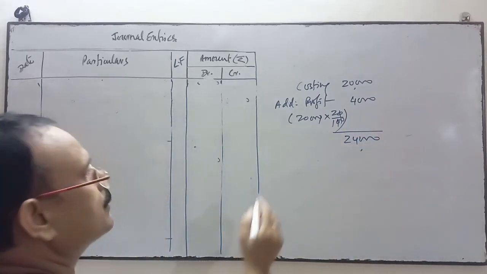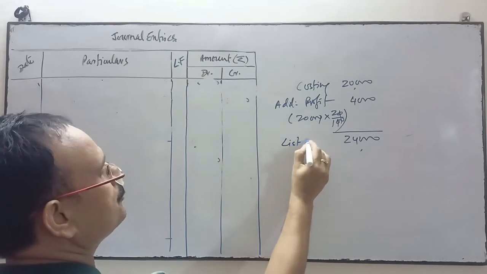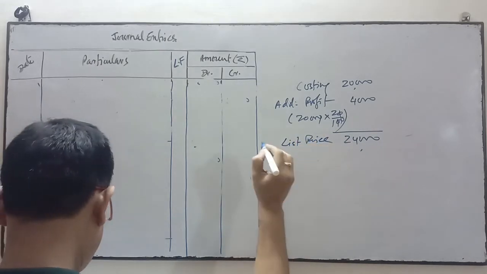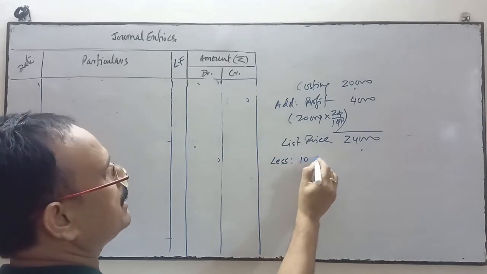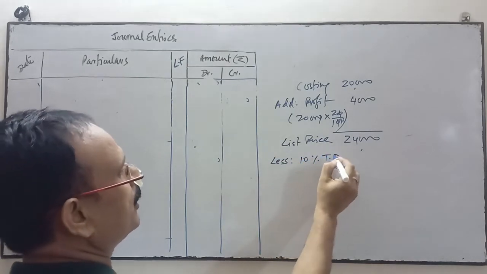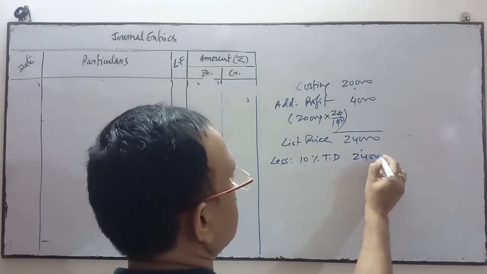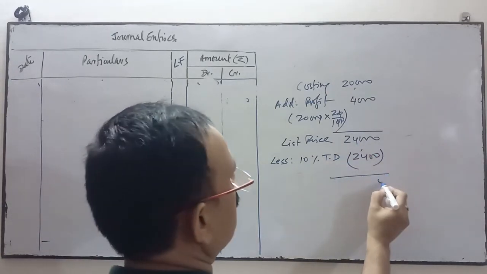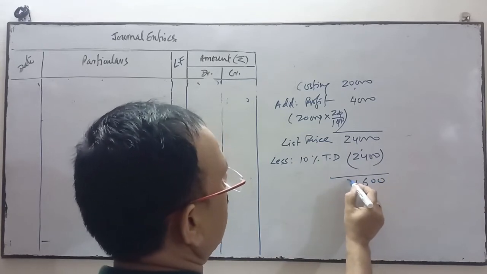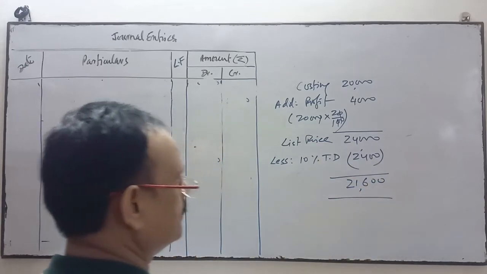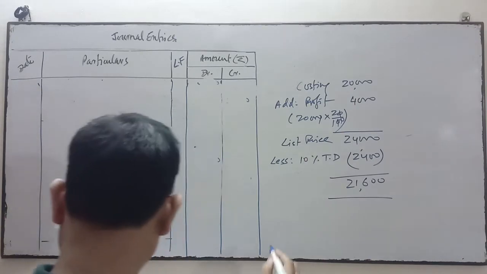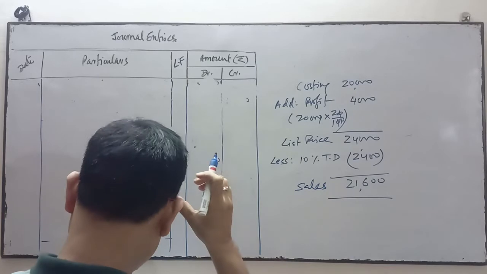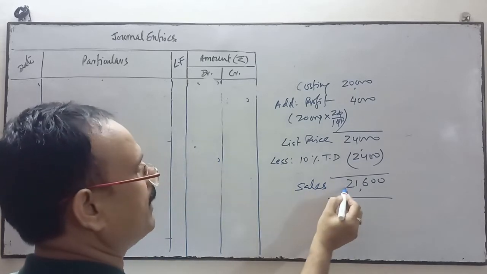Okay. So this is called list price, less 10% trade discount. And you know that trade discount is directly deducted from the invoice. So 10% of 24,000, it is 21,600. Okay. So this is the sales amount, the final sales amount.